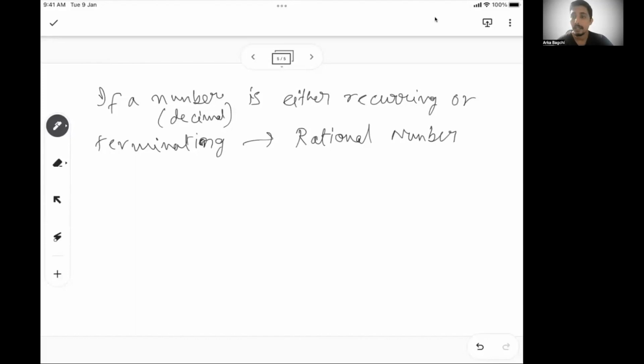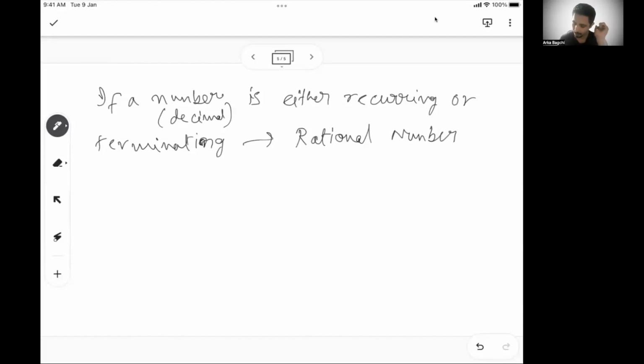If a number is either recurring or terminating, by recurring I mean you can have 0.33333, or you can have 0.13131313, which is recurring. There is a set of numbers which keeps recurring itself. So they may not be terminating, but they are recurring. But if you have, let's say, 0.125, 0.234, these are not recurring, but they're terminating because the decimal ends there.